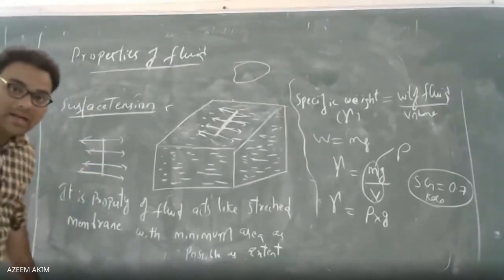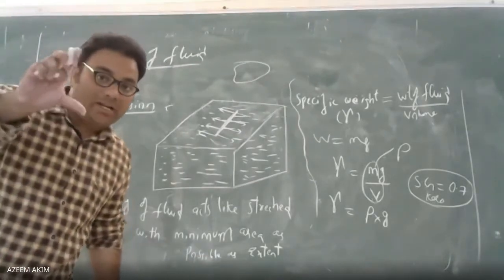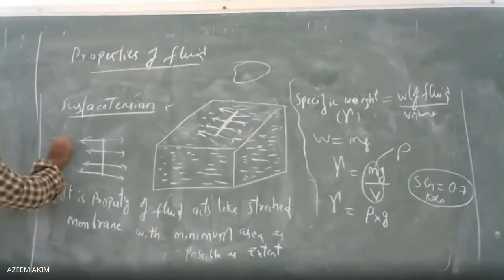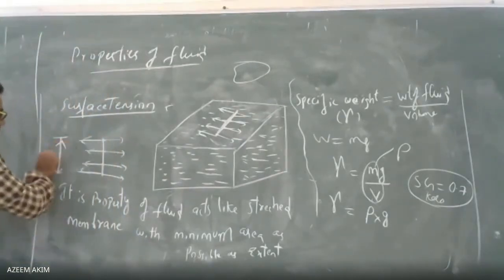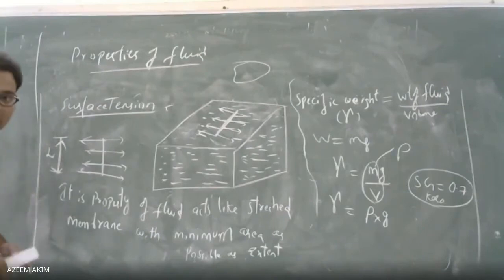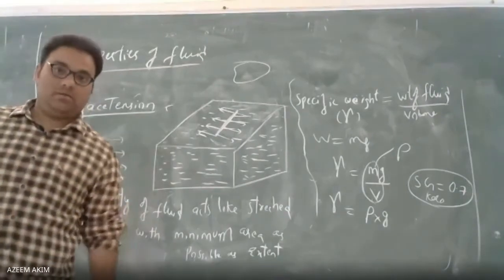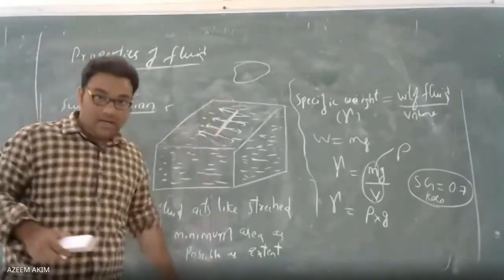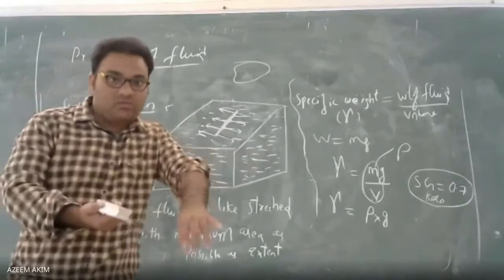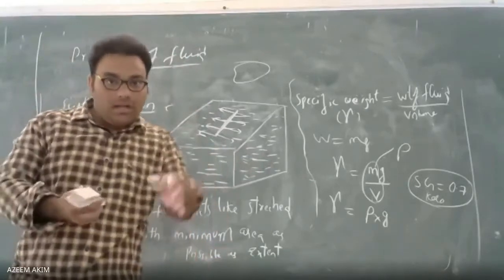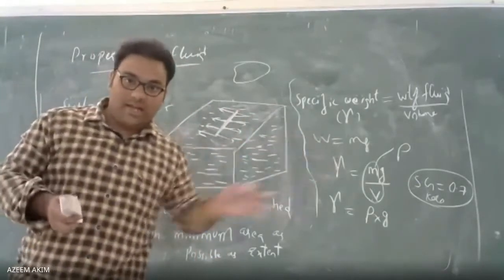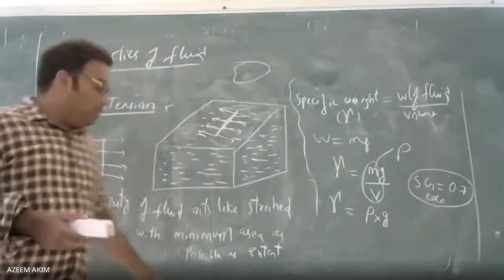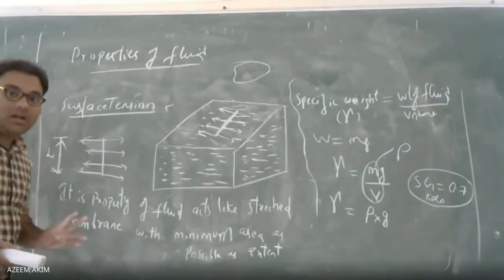Tangential forces are acting per unit length. Let us say this length is capital L. The tangential forces are acting per unit length of an imaginary line. To understand in reality, I have taken a needle, but on the surface we are drawing one imaginary line. On that, the tangential forces acting per unit length may be taken as surface tension.